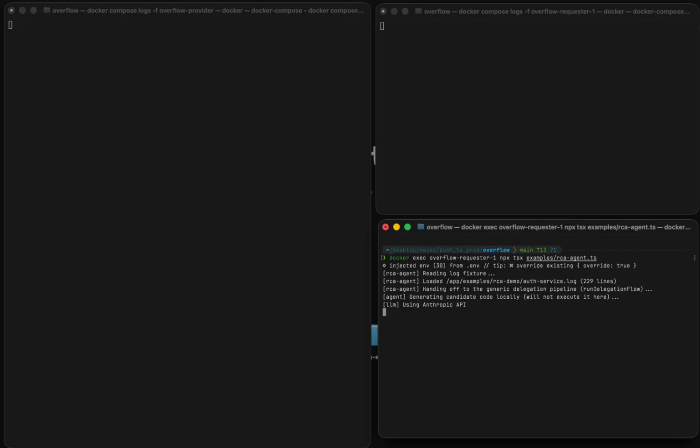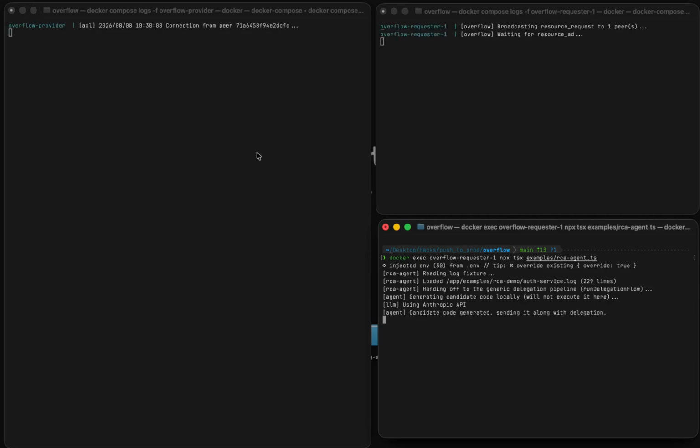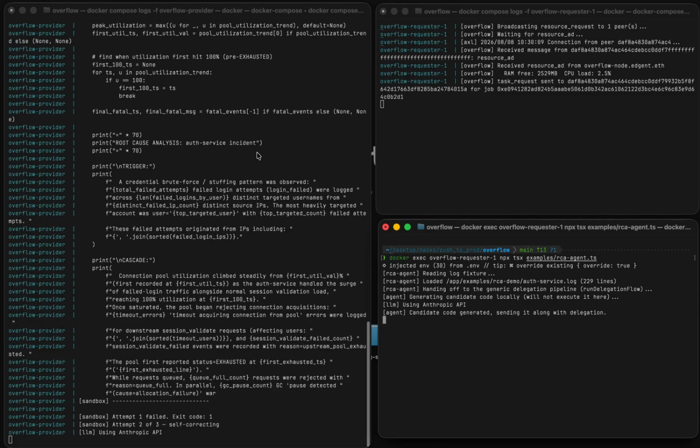Done. This container has a real auth service log: failed logins, a connection pool exhausting under load, a crash. It can't diagnose this on its own, so it's about to delegate to its peer. As you can see, look at the requester, broadcasting for a peer, getting a response and sending the task over the mesh.